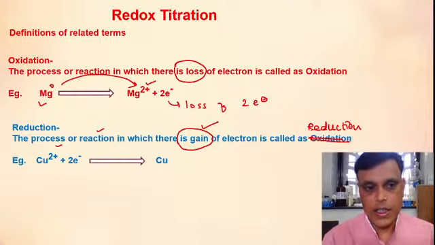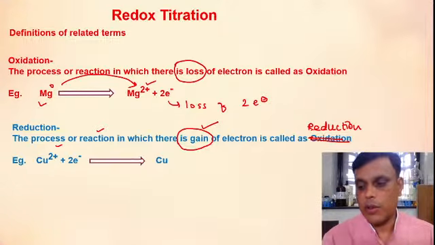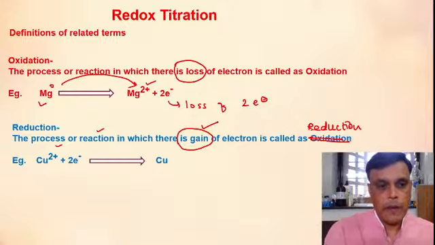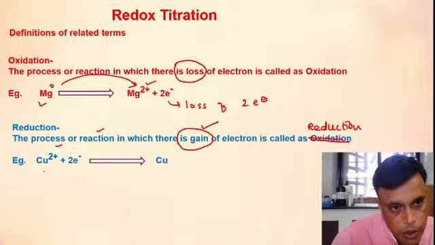One more definition: when there is a decrease in positive oxidation state, it is called a reduction process. See here, for example, copper 2+ is there.